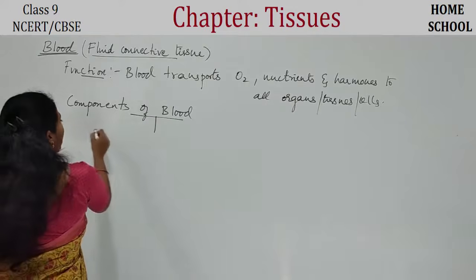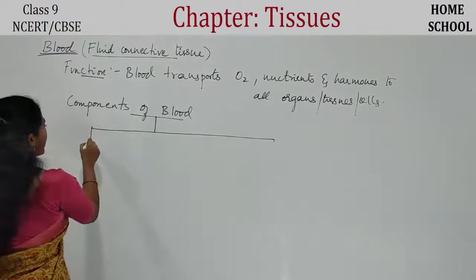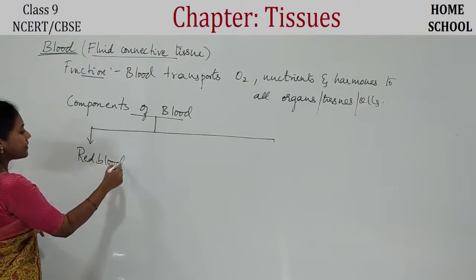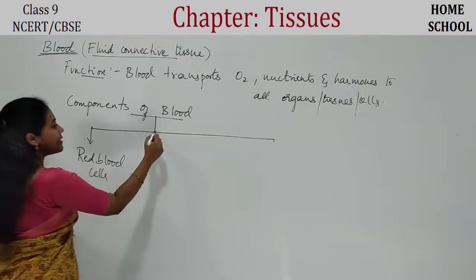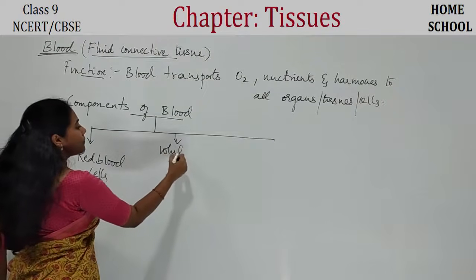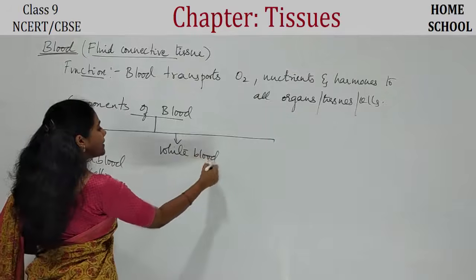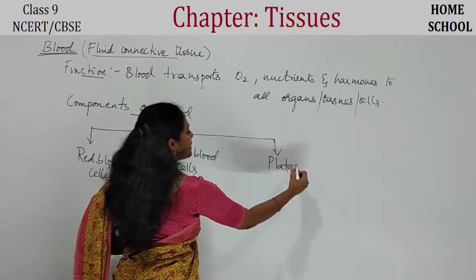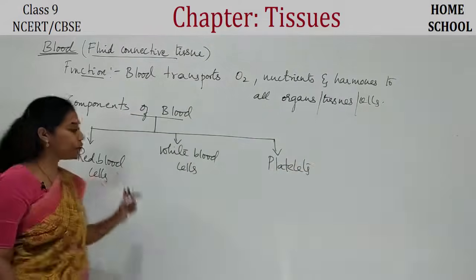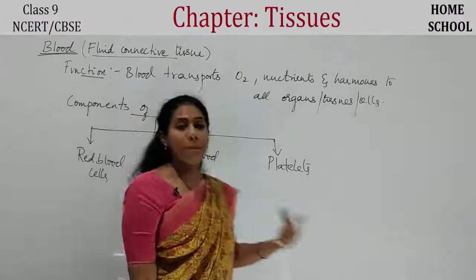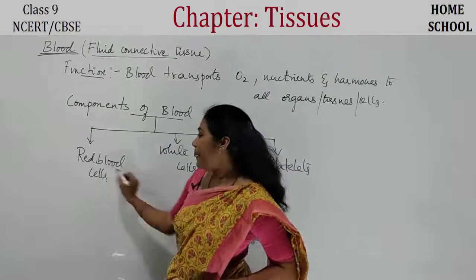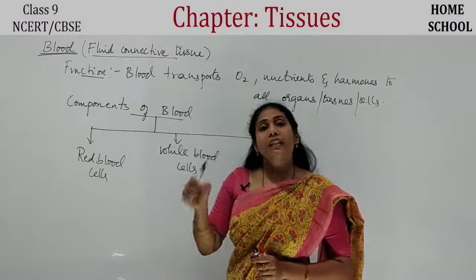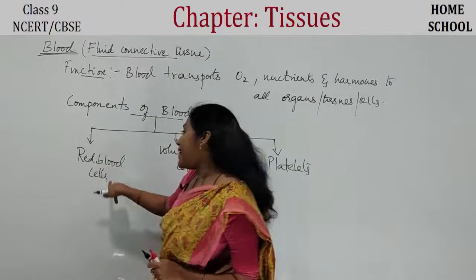And here the blood mainly has three components, guys. One is red blood cells. It has white blood cells, and it also has specialized cells called platelets. So these are the different types of blood cells. The red blood cells, the name itself says they are red in color. The blood is red in color. The red color of blood is due to the red blood cells, guys.